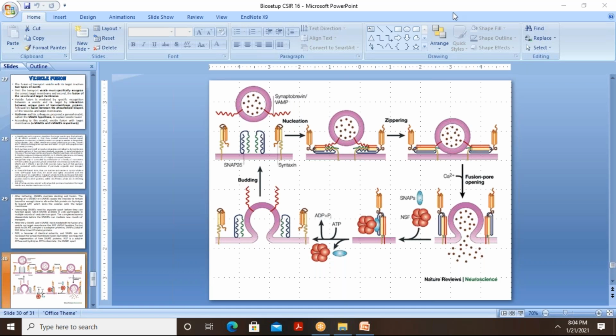So for that unzipping process, they need energy, and that is coming from this ATP. Okay, and once it is hydrolyzed, this zipper will ultimately fall off, and this vesicle will be budded off. Wherever ATP is coming, only one word you have to remember, it is for energy. But the main role here is of GTP. Okay, the main role is of GTP. Wherever this ATP is there, just remember it is for energy.